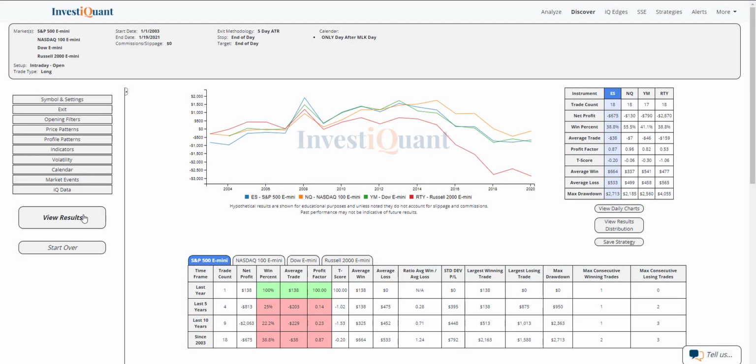And here we go. These are the results of going long at the open of regular trading hours. The exit is set to the end of the session, which is 4:15 p.m. Eastern time. So 9:30 a.m. to 4:15 p.m. Eastern time. And we've got 18 samples here dating back to 2003 for the day after MLK Day. If we take a look at the win rates on these, we see the S&P coming in at about 39%, the NASDAQ 56%, the Dow 41%, and the Russell 39%. So three of the four of these are coming in a little bit light on the win rate here.